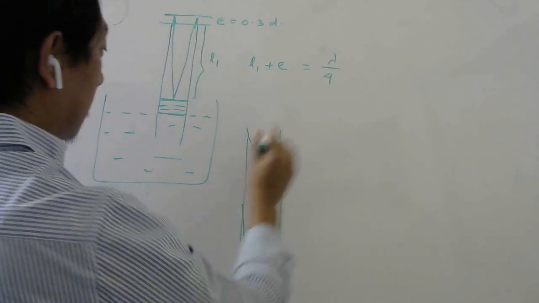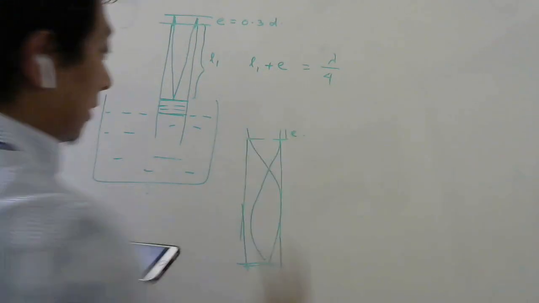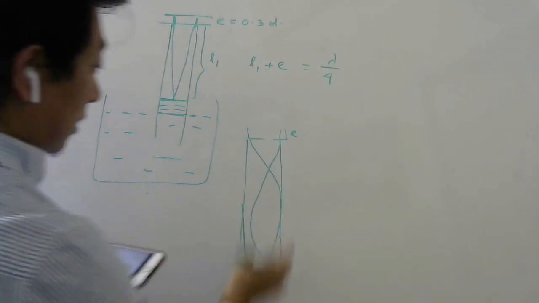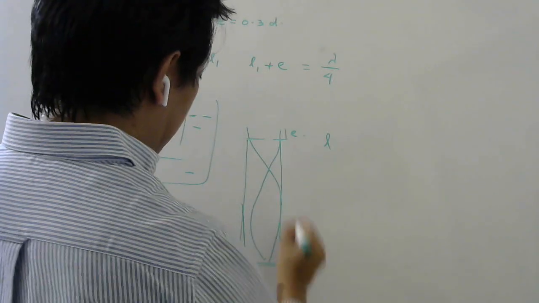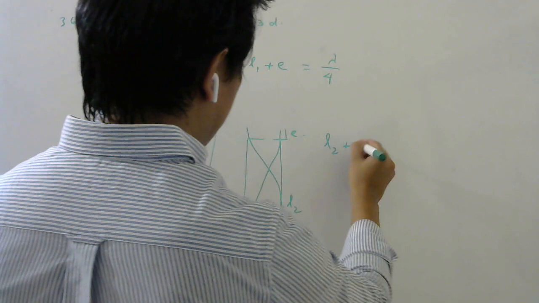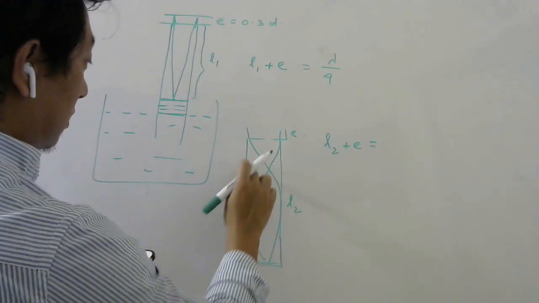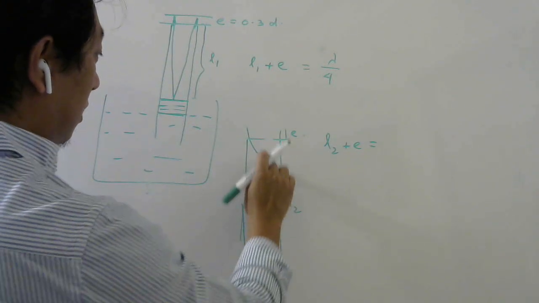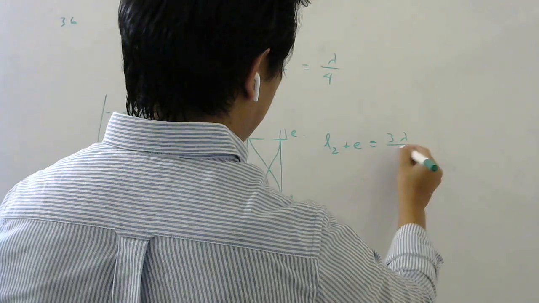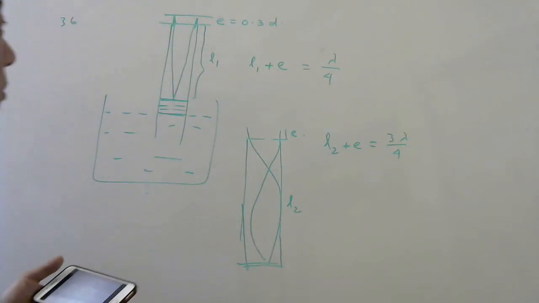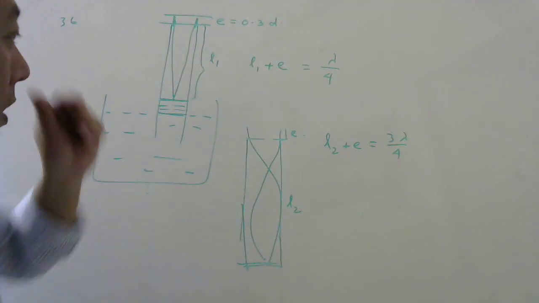Okay, a little bit will come outside. This is your E, right? So now the whole length, how I can write this length is L2, let's say. So L2 plus E. This is your second resonance. So this is lambda by 4, lambda by 4, lambda by 4. So 3 lambda by 4. You need to find diameter, so obviously you need to find E.